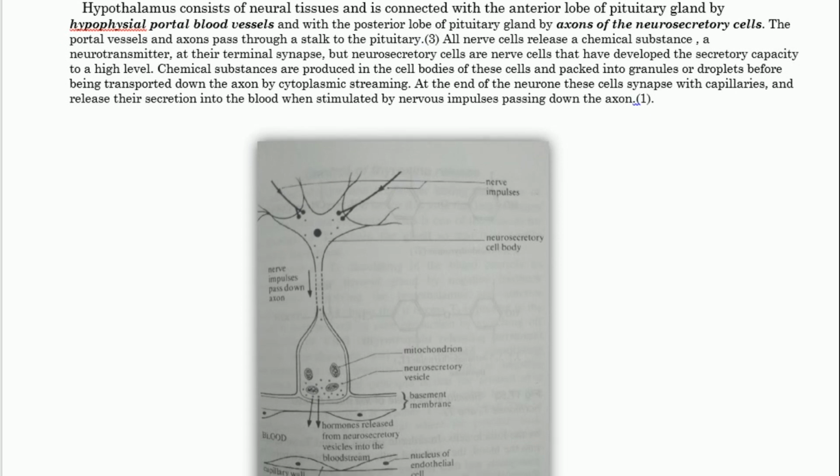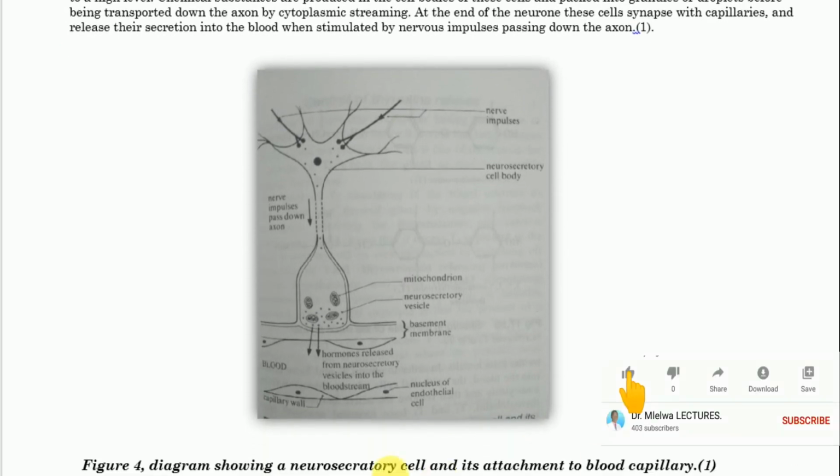Kwa hiyo unachokuja ukiona ni kwamba tunakuwa tuna a blood vessel hapa, na hii hapa ndo neurocirculatory cell. Kwa hiyo kuna nerve impulse ikizistimulate hizi hapa cell, hapo tunakuwa tuna neurosecretory cell body, kuna neurotransmitters zinazotoka huku na zinashuka. Kukiwa kuna nerve impulse, hizi neurotransmitters zinashuka, and then hizi neurotransmitters zinakuwa packed hapa kwenye vesicles as usual. Lakini sasa kukiwa kuna nerve impulse ndo zina cause release ya hizi neurotransmitters kwenda kwenye nini, kwenye blood.